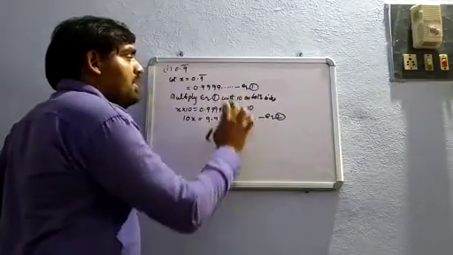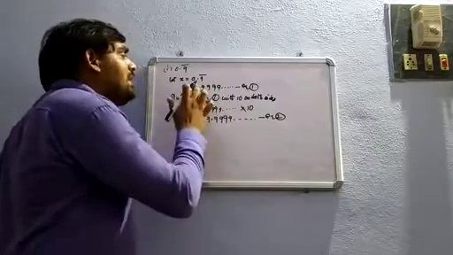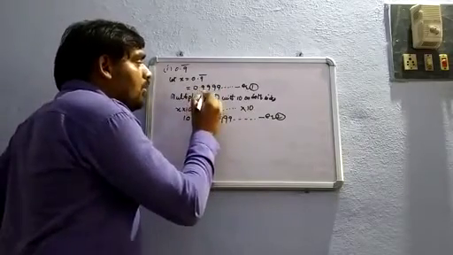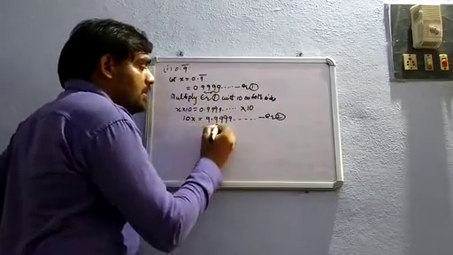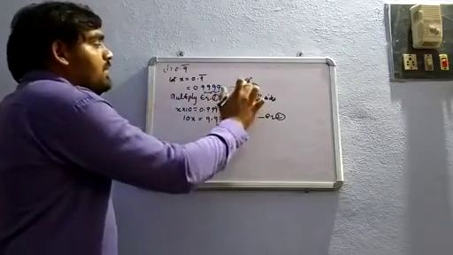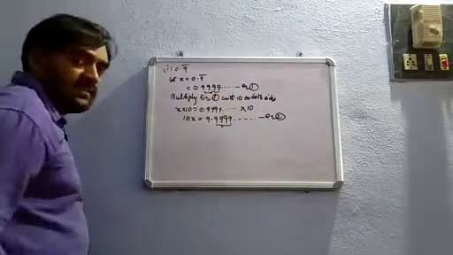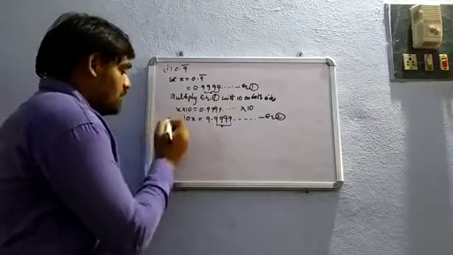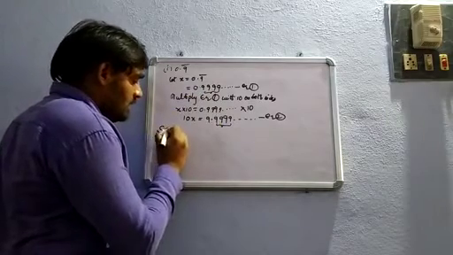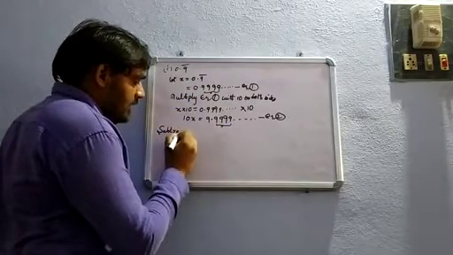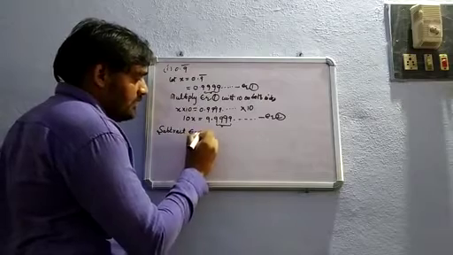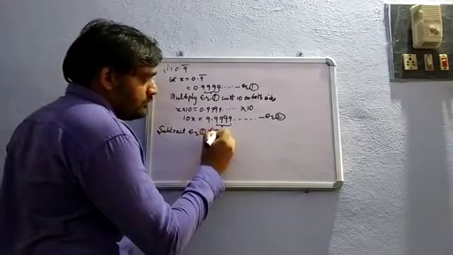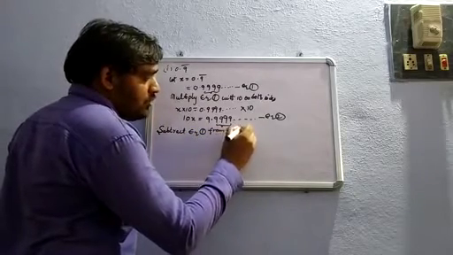What did you observe from equation 1 and equation 2? In these two equations, decimal part is same. Next, subtract equation 1 from equation 2.